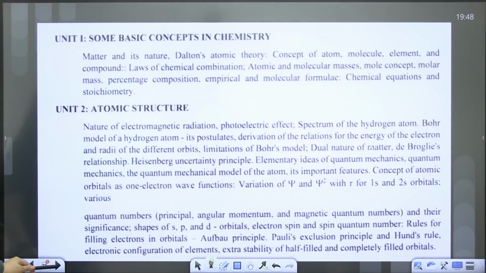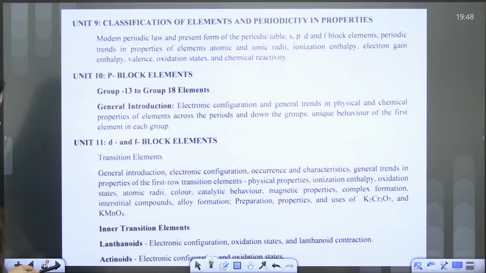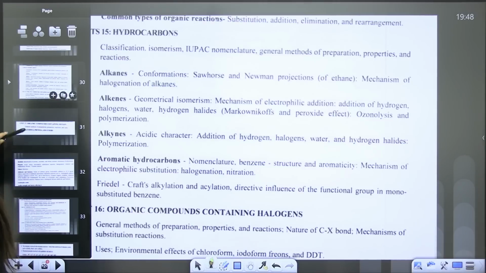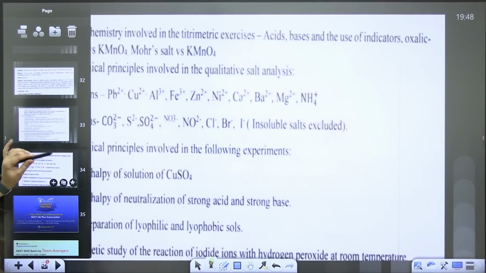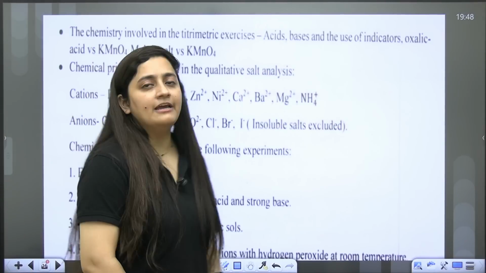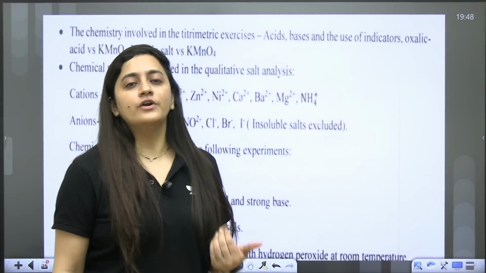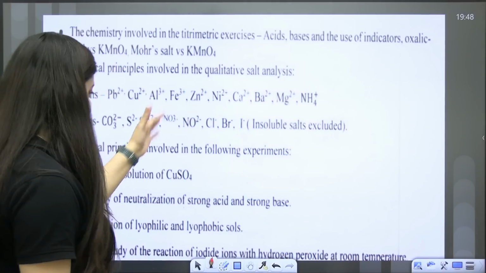So again, here you have the screenshots, right? They are basically from the official syllabus bulletin, right, students? So here also total 20 units are there, right? I'll share the PDF in the Telegram group so that you will get the benefit of it. So this is what you have to do. This is what you have to follow. So I believe now there is no confusion related to the syllabus.